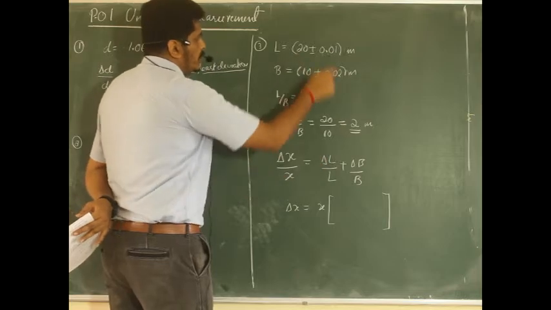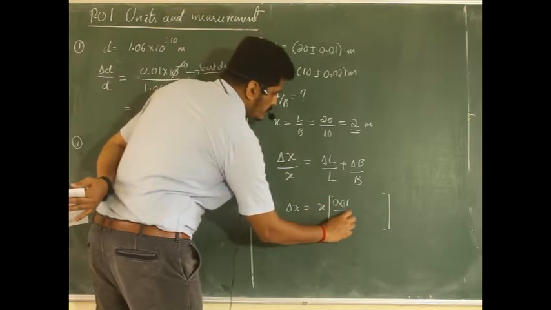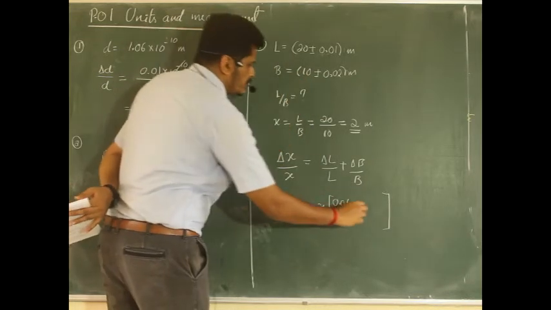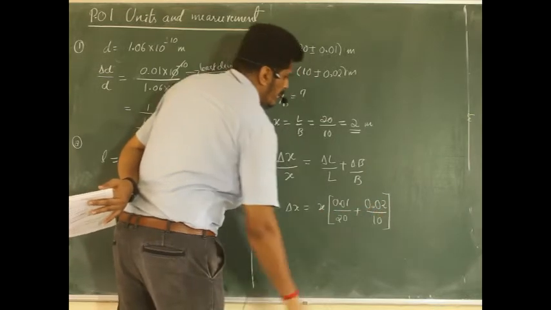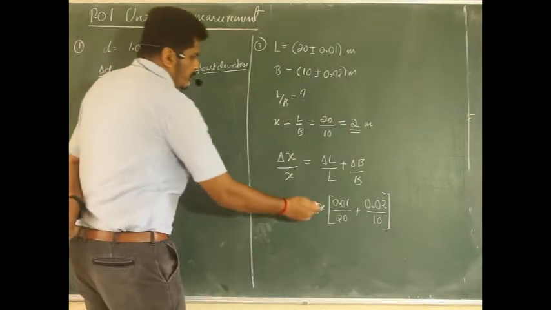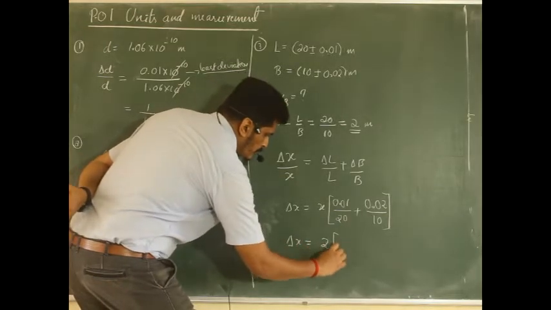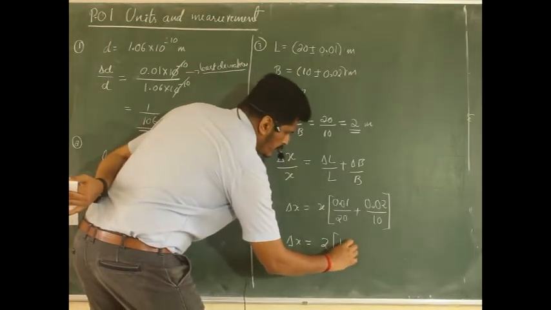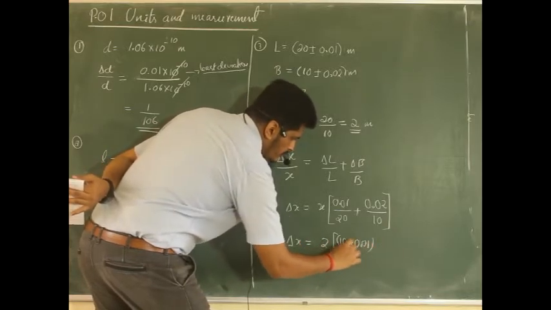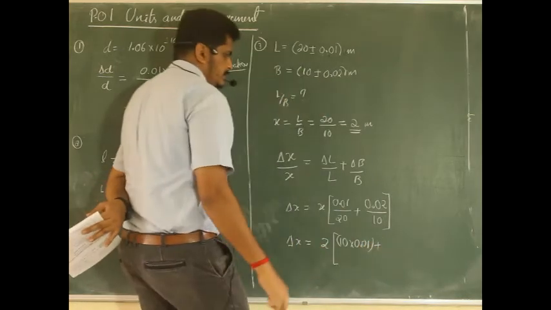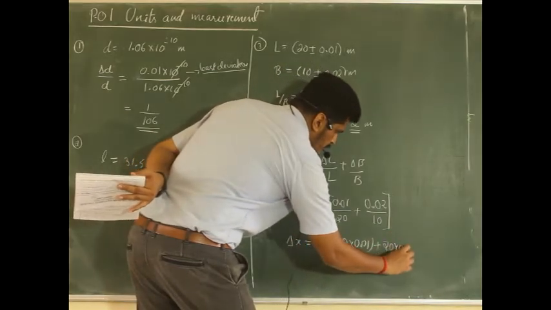So what is delta L? Delta L is 0.01 divided by what is L? L is 20. Next, that is delta B, that is 0.02 divided by 10. Value of x is known, that is 2. One more substitution I will do, taking the LCM over here: 10 into 0.01, plus 20 into 0.02.